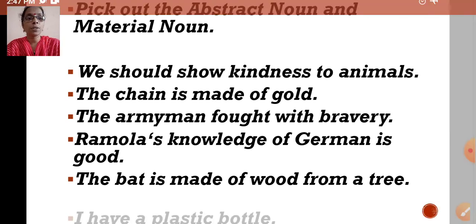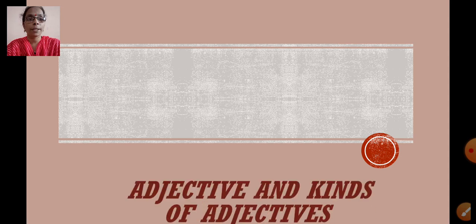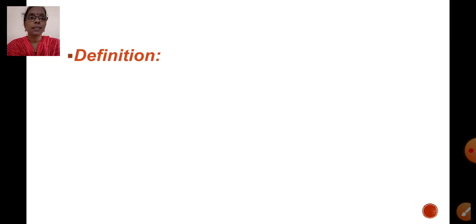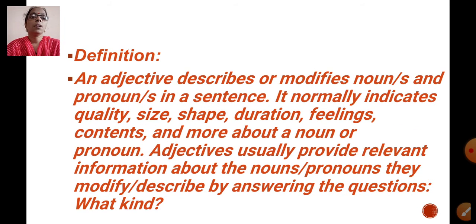Now, let's proceed to the next topic. That is adjective and kinds of adjectives. So, what is an adjective? An adjective describes or modifies nouns and pronouns in a sentence.